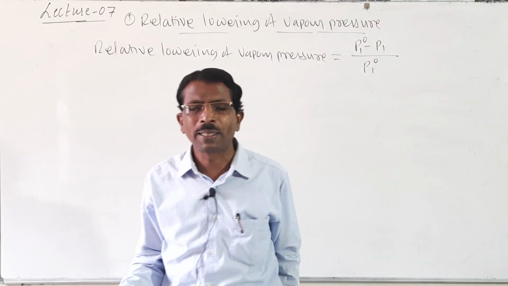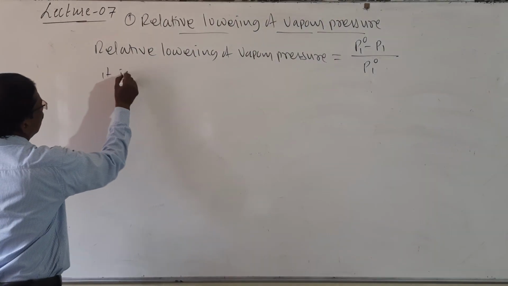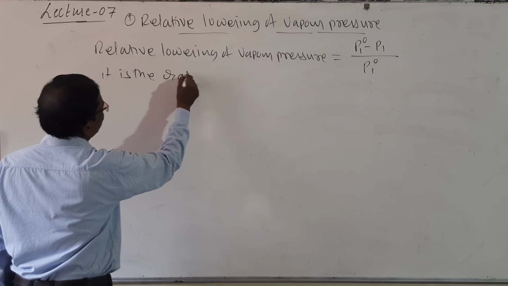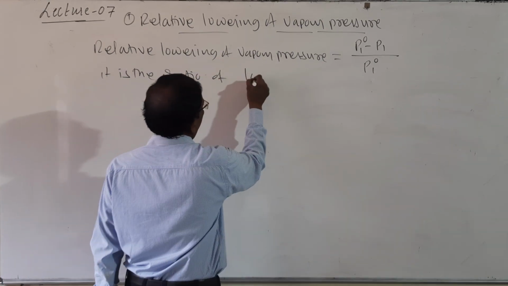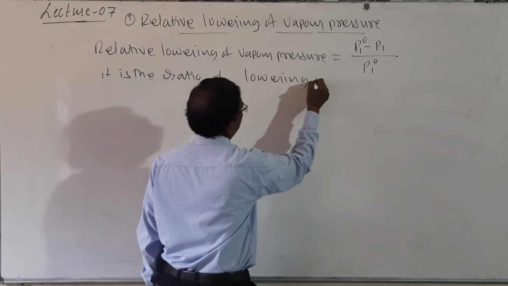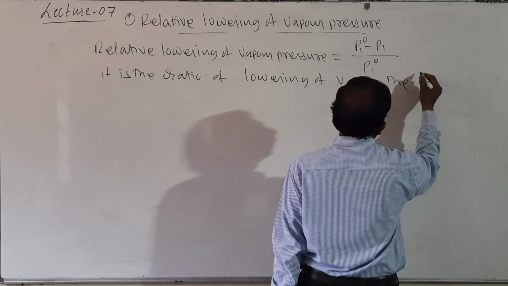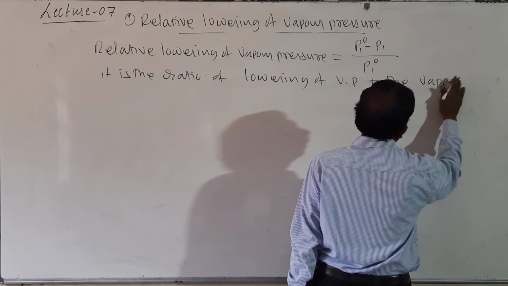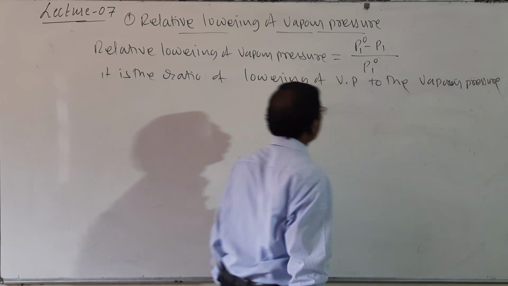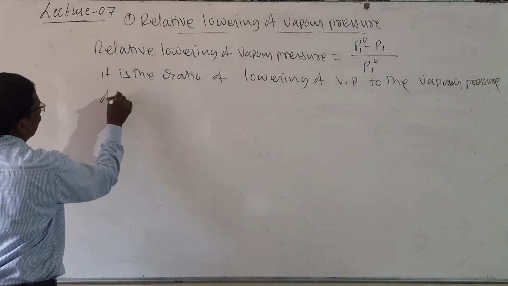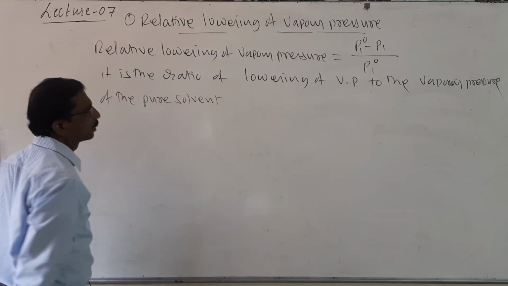Look here, students, it is the ratio of lowering of vapor pressure to the vapor pressure of the pure solvent.